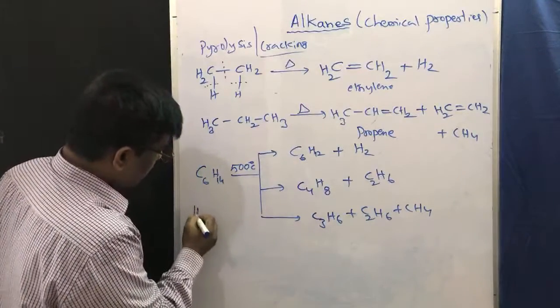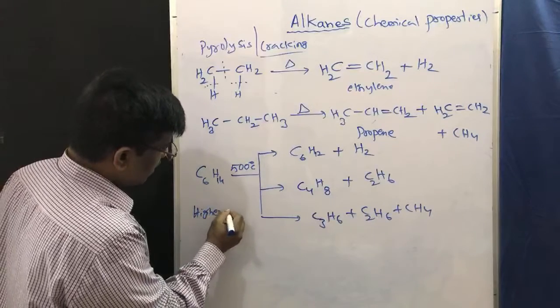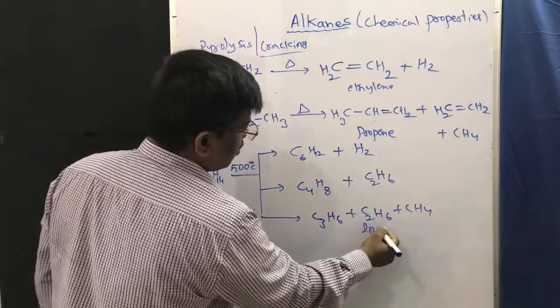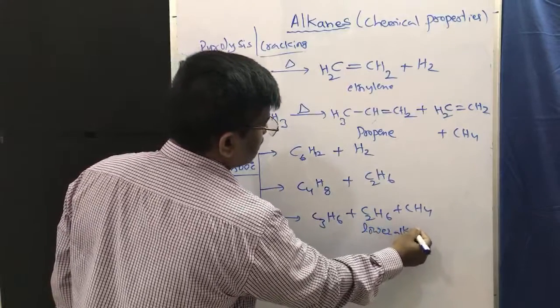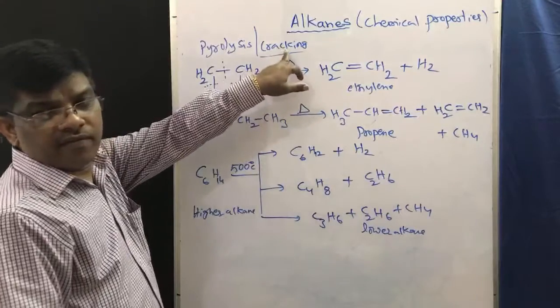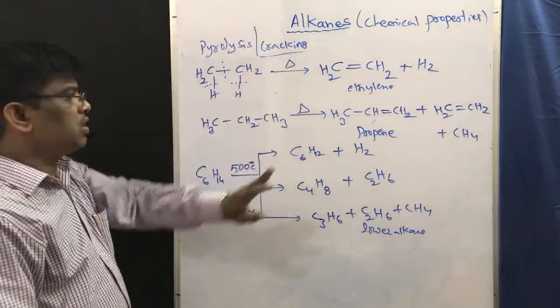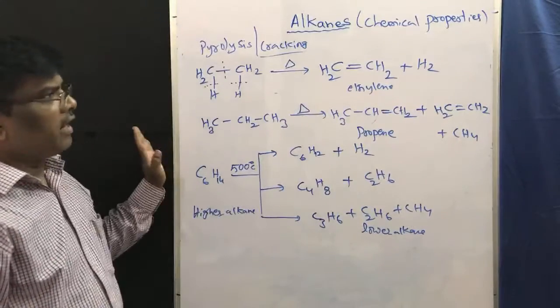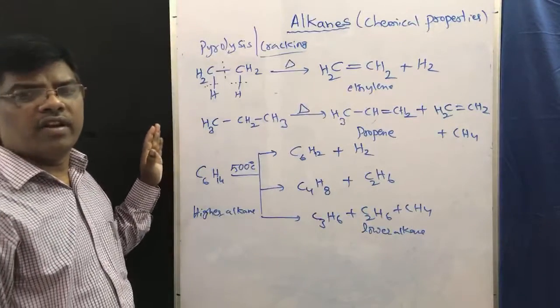So higher alkanes to lower alkanes can be prepared by the cracking reaction. This is how you may expect the questions.